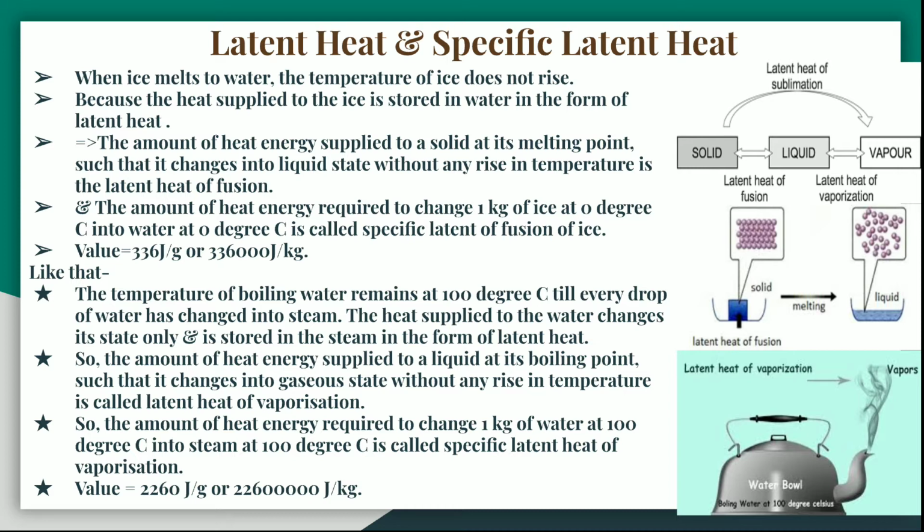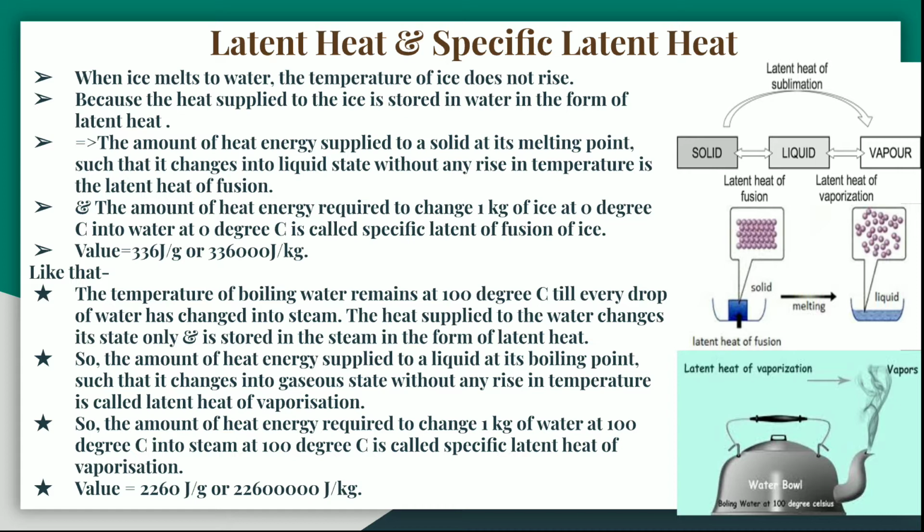Therefore, the amount of heat energy supplied to a solid at its melting point, such that the solid changes into its liquid state without any rise in temperature, is the latent heat of fusion.